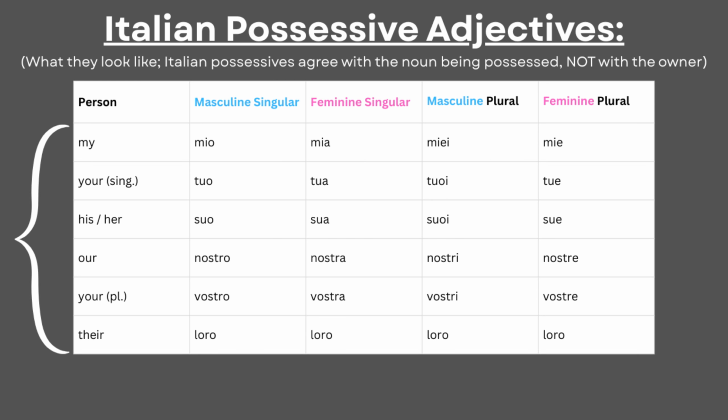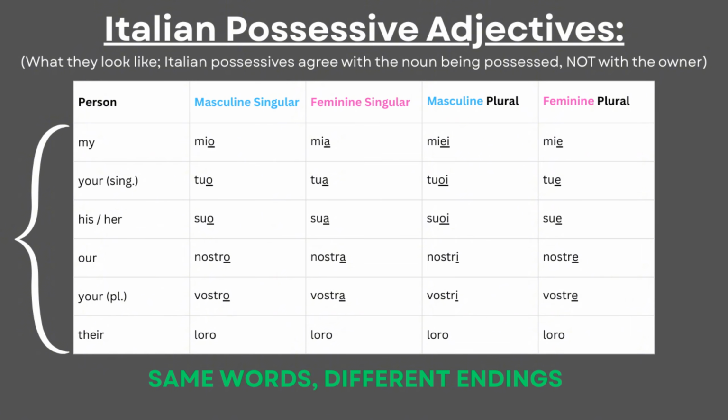Generally, the words all share the same form, just with different endings, except for loro, which is always the same, so the article will show the difference. The best way to remember these words is to know the universal endings, which you will see in many Italian concepts. O means masculine and singular. A means feminine and singular. I means masculine and plural. And E means feminine and plural.